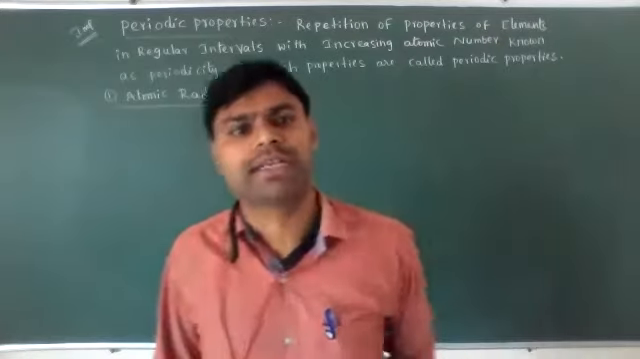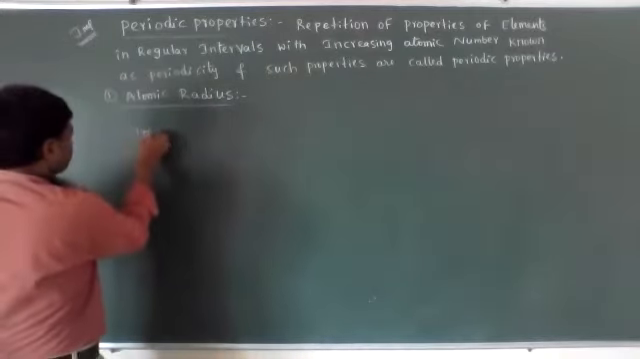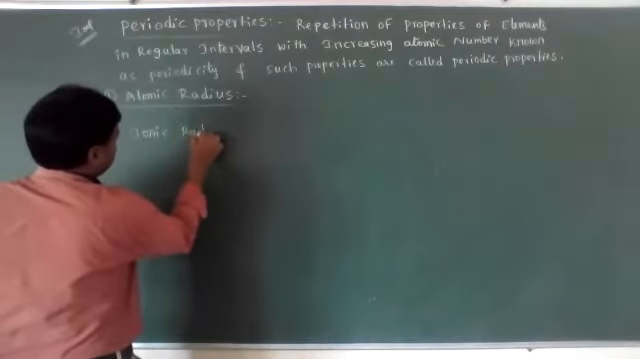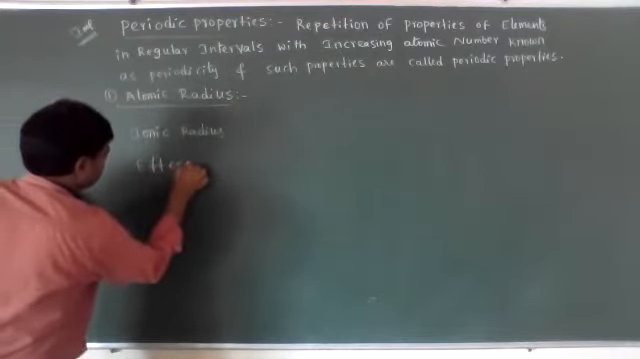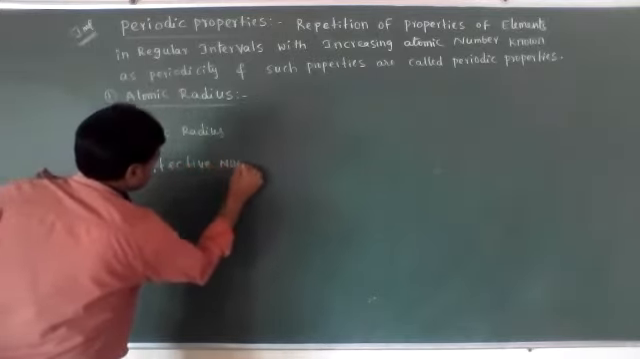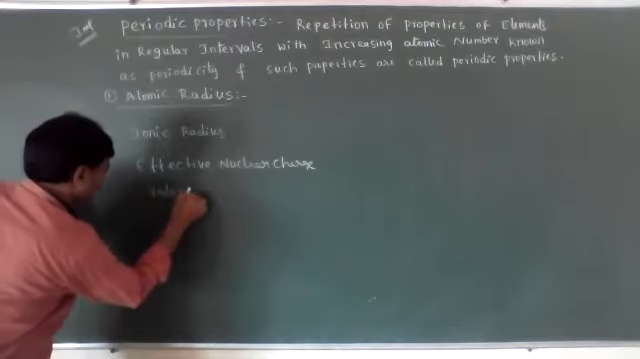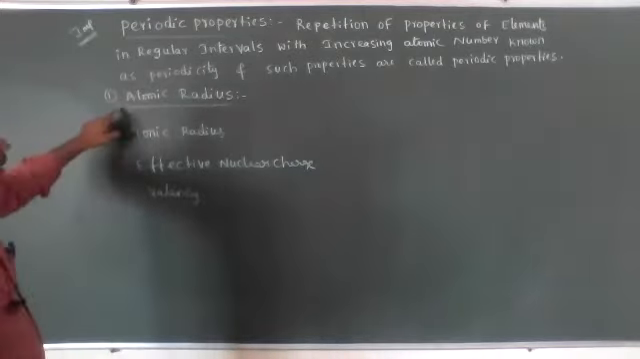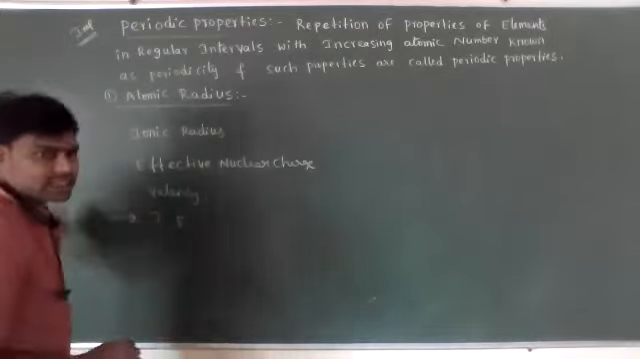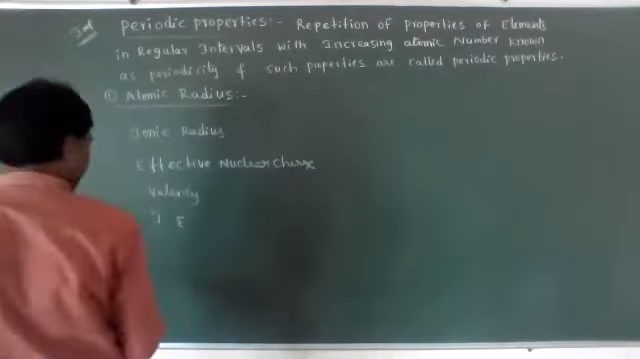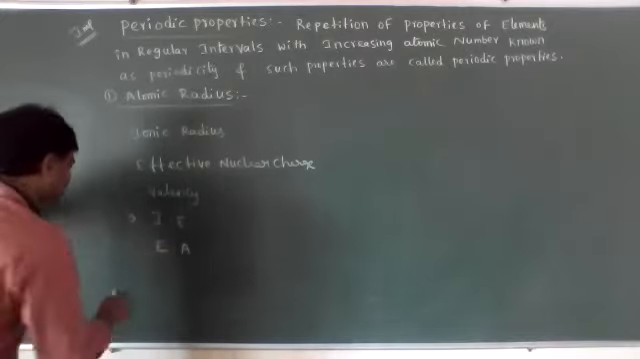See what the important periodic properties are. The main important periodic properties are atomic radius, ionic radius, effective nuclear charge, valency, ionization energy (IE means ionization energy, also known as ionization potential), and electron affinity, EA.